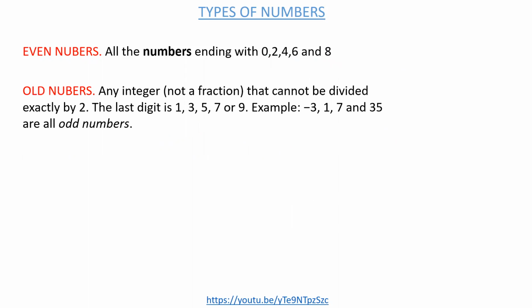Odd numbers. So an odd number is any integer that cannot be divided exactly by 2. Or the other definition of odd numbers is any number that ends with these numbers you are seeing here. We also have negative and positive odd numbers. So an odd number is simply any number that ends with any of these numbers.